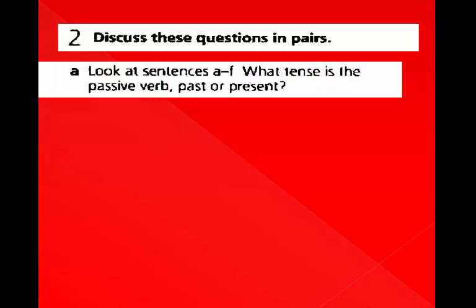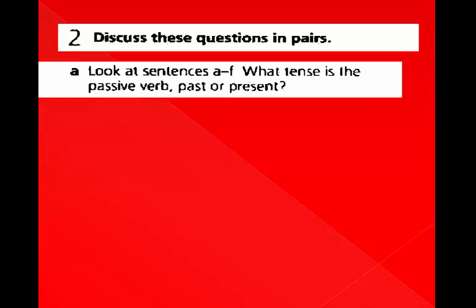Sentence A. The line was built in 2 stages, past simple. Sentence B. The stage was opened in 2006, past simple. Sentence C. All the passengers are given a supply of oxygen, present simple. Sentence D. Over 500 kilometers of the line is built on permanently frozen ground, present simple.